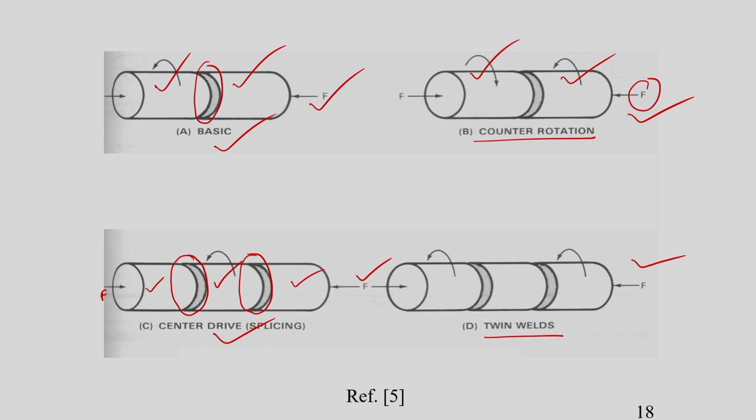Another can be twin welding. Twin welding means here the middle one remains stationary, and the other two workpieces on both sides rotate in the same direction, as you see, and we apply a force or pressure to join the workpieces together.